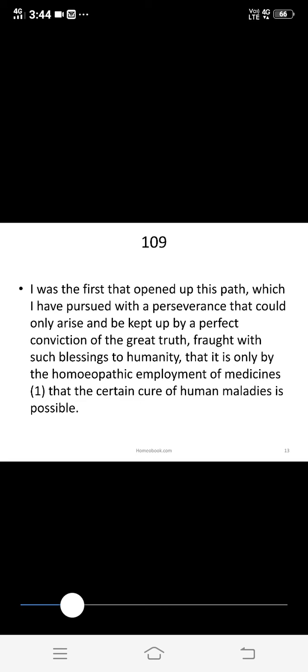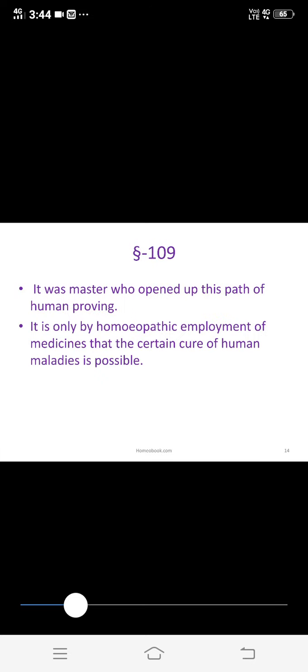So 109. It was the first that opened up this path which I have pursued with a perseverance that could only arise and be kept up by perfect conviction of the great truth, fraught with such blessings of humanity, that it is only by the homeopathic employment of medicines that the certain cure of human maladies is possible.